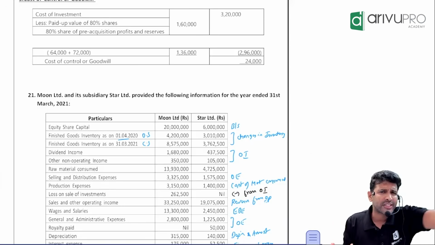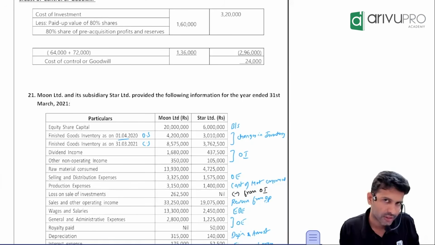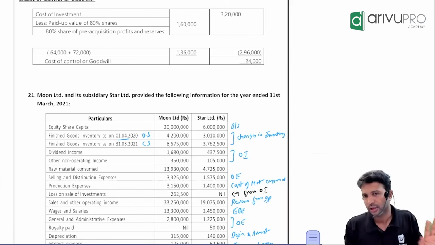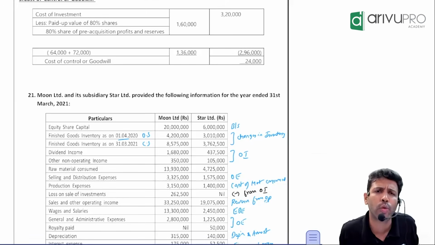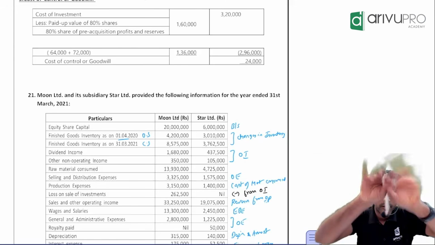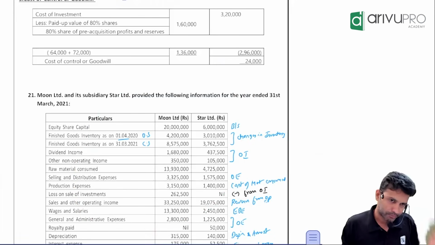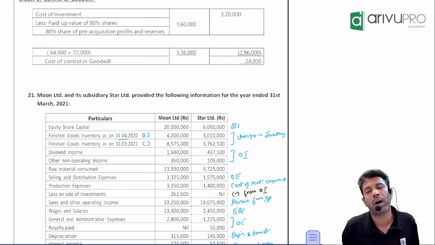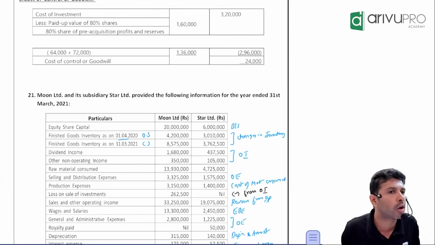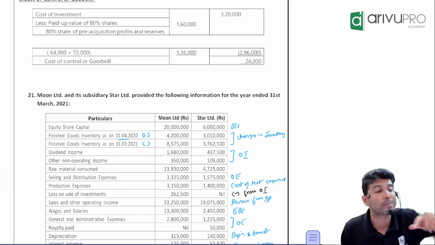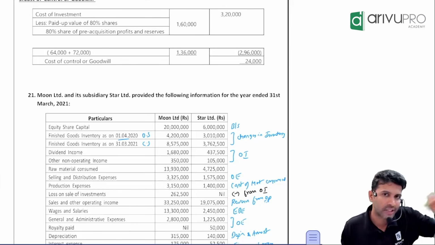That's what you'll have to do here. Same as the balance sheet. If you have any mutual owings, here in P&L, the big adjustment is your mutual owings. You need to be careful. In the balance sheet, what did you do for mutual owings? Eliminated. In P&L also, if there is any mutual owing transaction, eliminate. How? Holding company has sold goods to subsidiary. For the holding company, it is a sale. For the subsidiary, it is a purchase. So eliminate from sales also, and from purchase also.